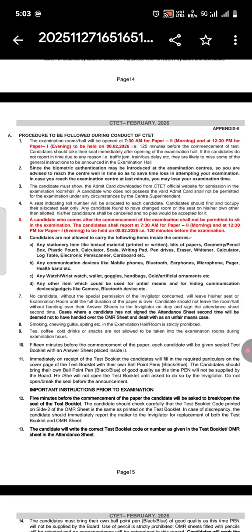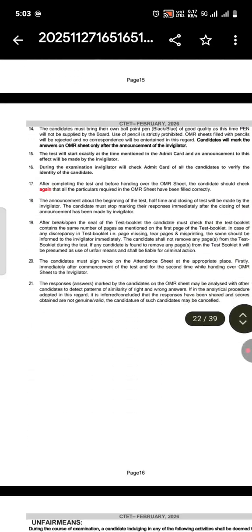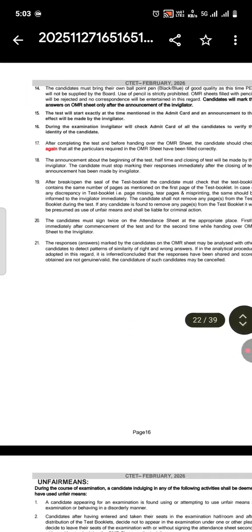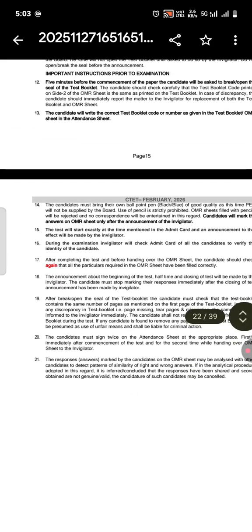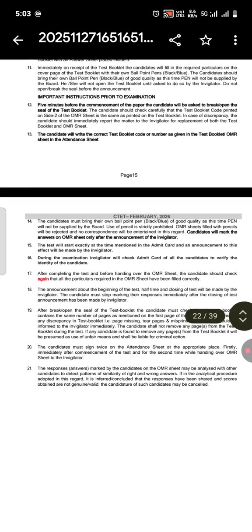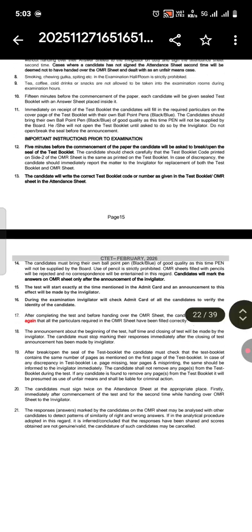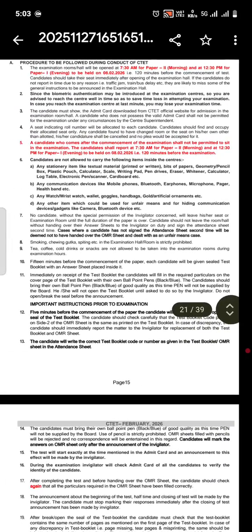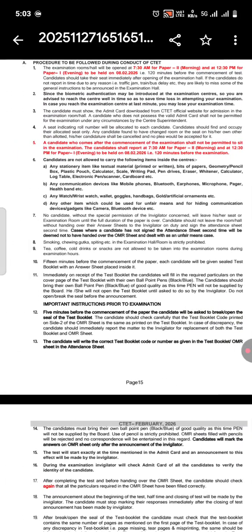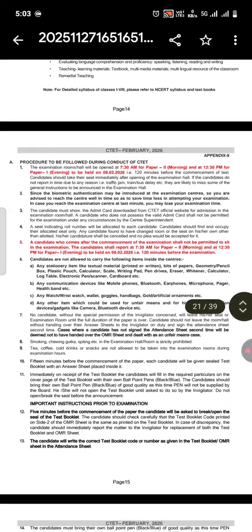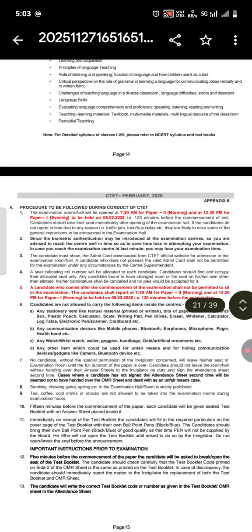Please take a screenshot of this instructions page also. Okay, thank you so much.